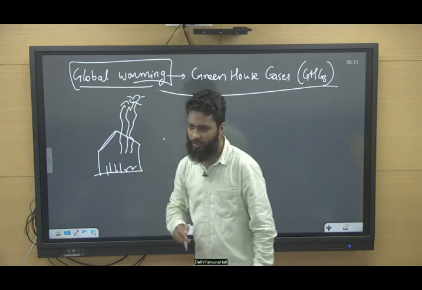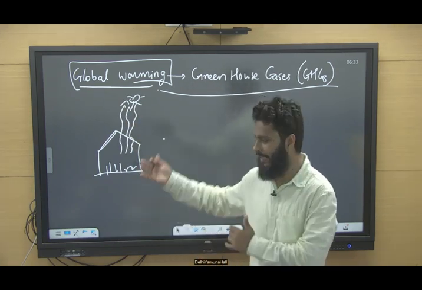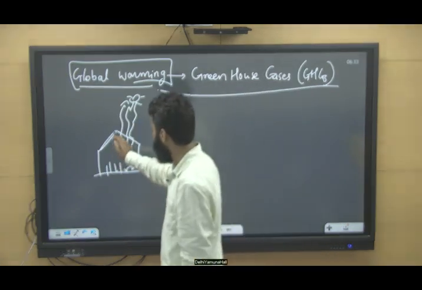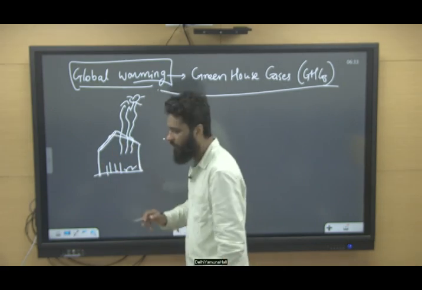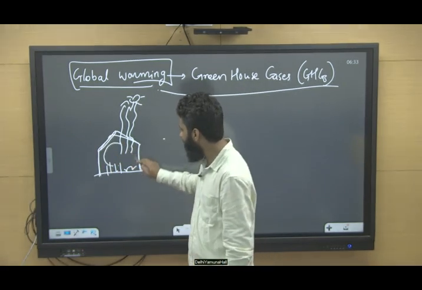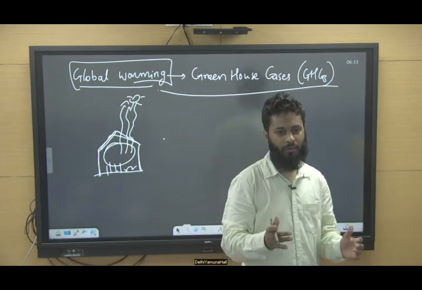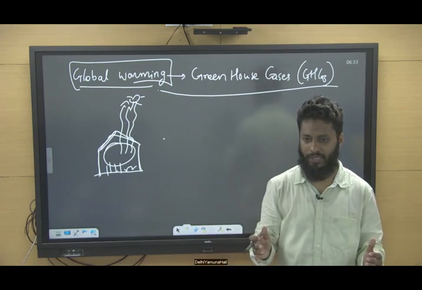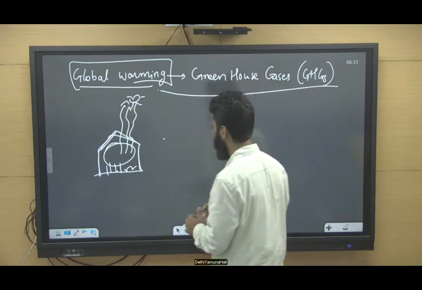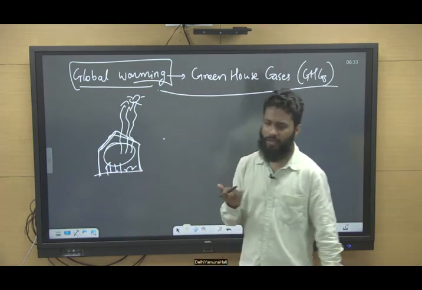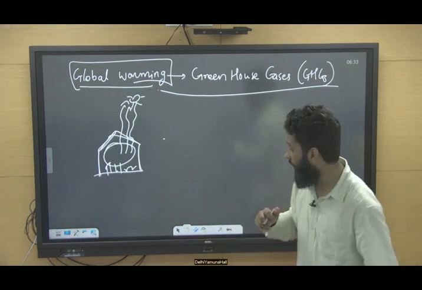This heat is coming inside this glass house, keeping the air warm inside, and it is better for the plants and crops.